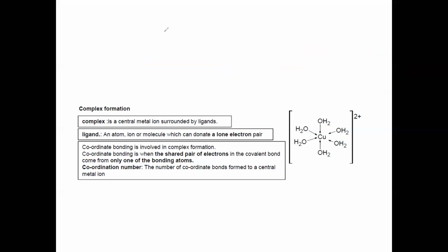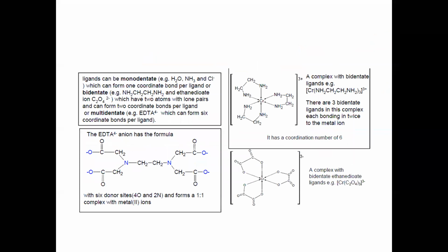So if a ligand can attach from one side only, the overall molecule can form only one dative bond, then we call that monodentate. Examples of monodentate: H2O, NH3, Cl, which can form only one coordinate bond per ligand or per molecule.